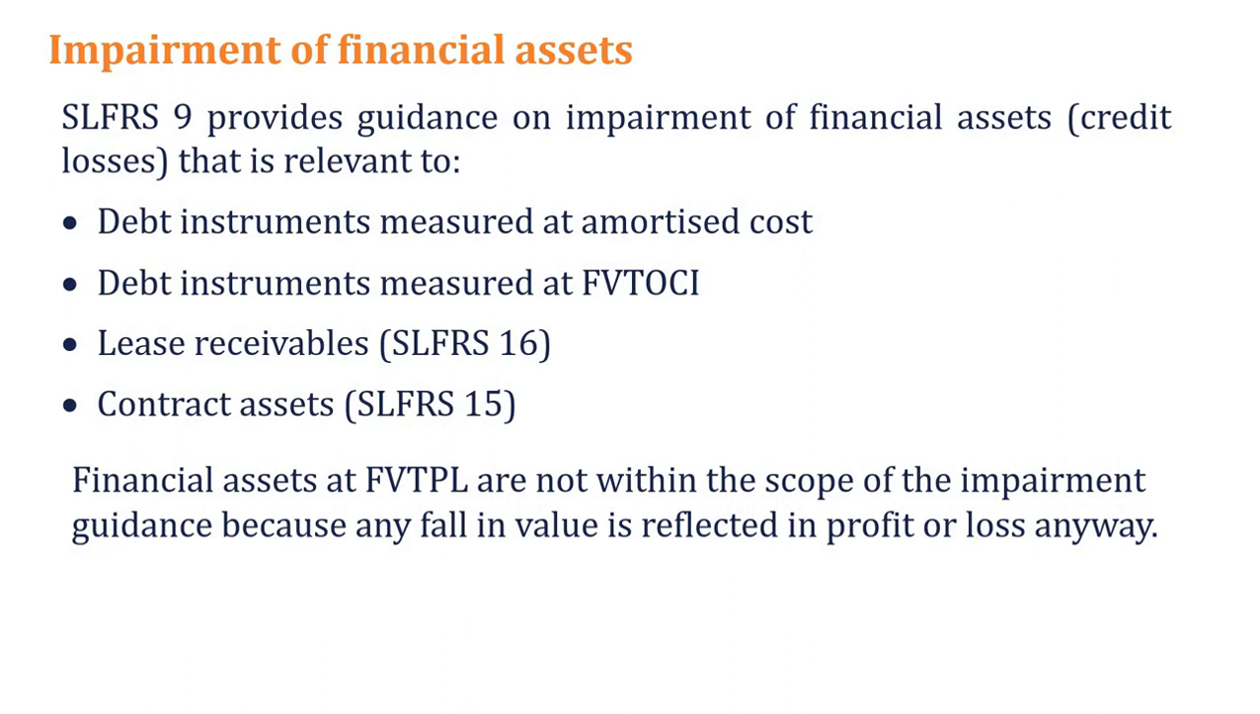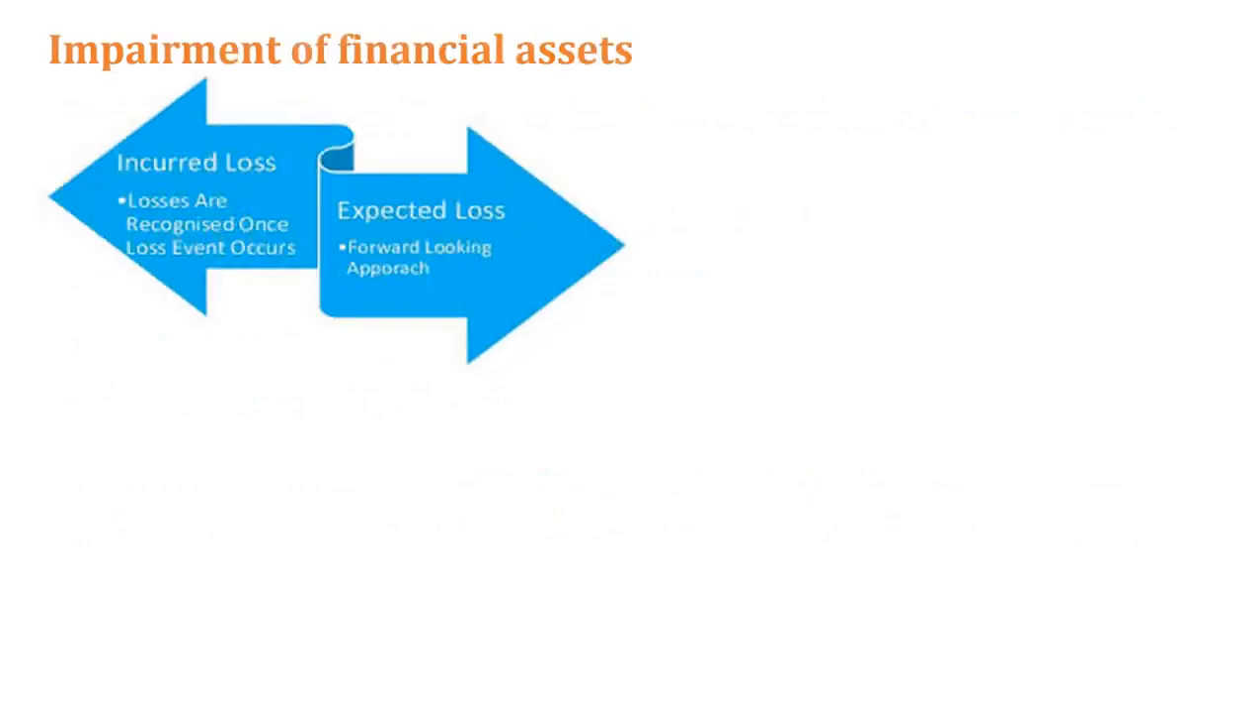The reason is, anyway they will recognize it at fair value, and any changes in the fair value have already been charged to the P&L. Clear? Right. When it comes to the impairment of financial assets, there was a model called the incurred loss model earlier. It's like this now.